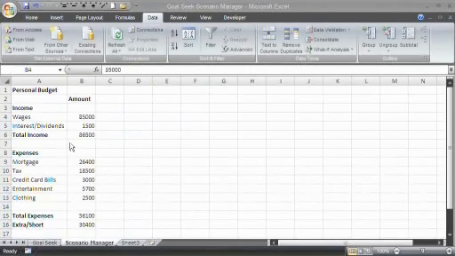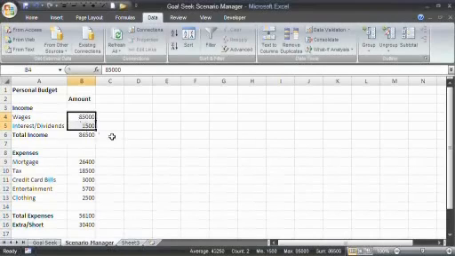The next thing we're going to have a look at is something called the Scenario Manager. The Scenario Manager is a what-if analysis, so it enables you to check certain scenarios and see how that would impact without actually overriding data. So for example, I want to work out, if the amount of income I get changes, how much short am I going to be or how much extra am I going to have left over? At the moment we've got wages and interest dividends of 1,500. So that's a total combined income of 86,500.